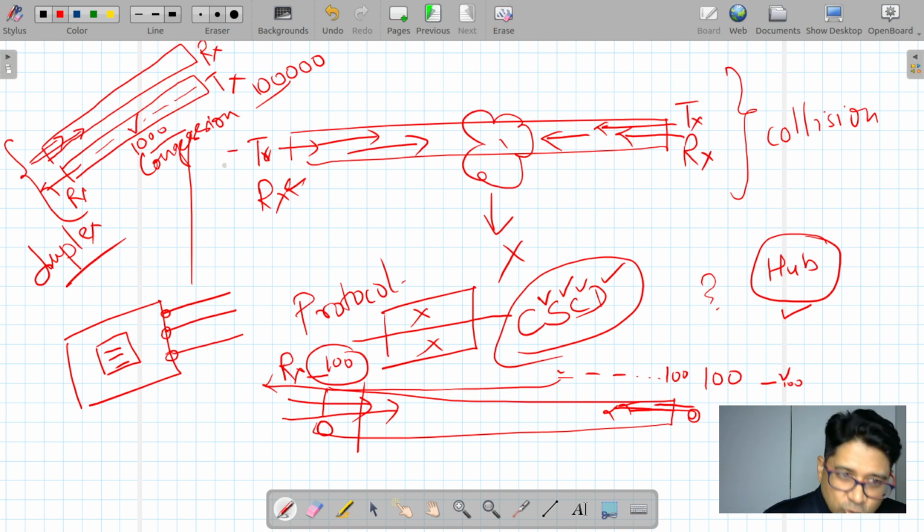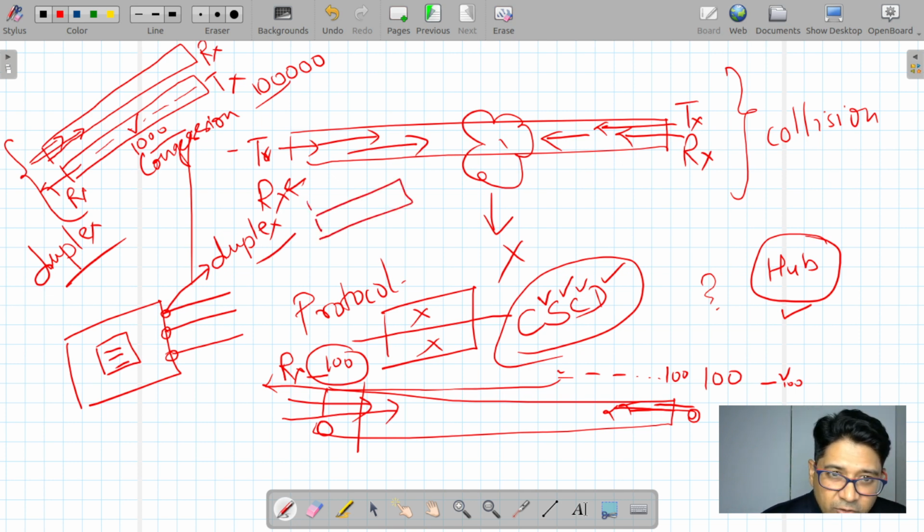Yes, sir. Every switch has duplex. Duplex means dedicated channels for transmitting and receiving. So if you do show interface, what is the command?